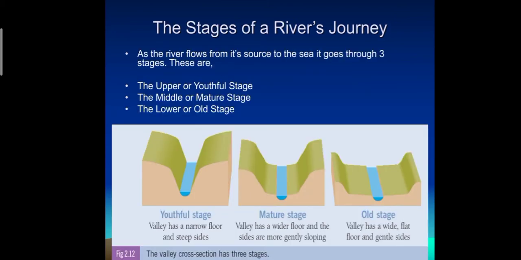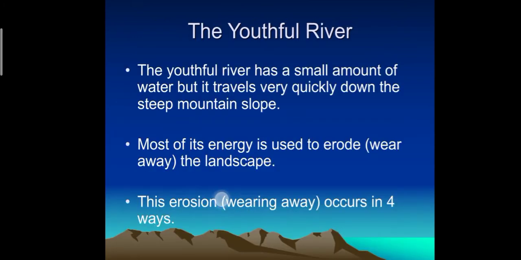Here you can see the picture: the youthful stage of a river, the mature stage of a river, and the old stage. Youthful stage: the valley has a narrow floor and steep sides. Mature stage: the valley has a wider floor and the sides are more gently sloping. In the old age, the valley has a wide flat floor and gentle sides. Here's the definition, you can easily understand.